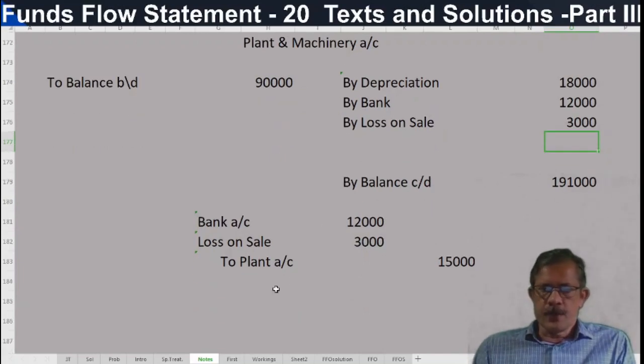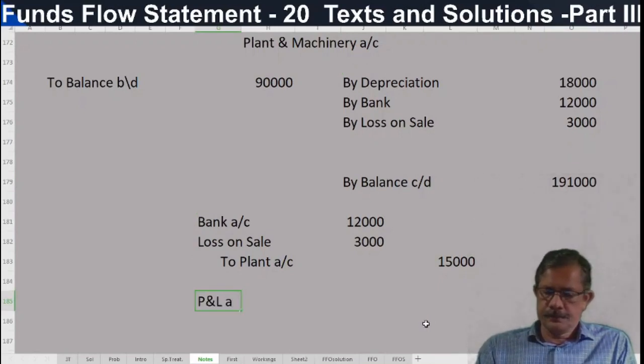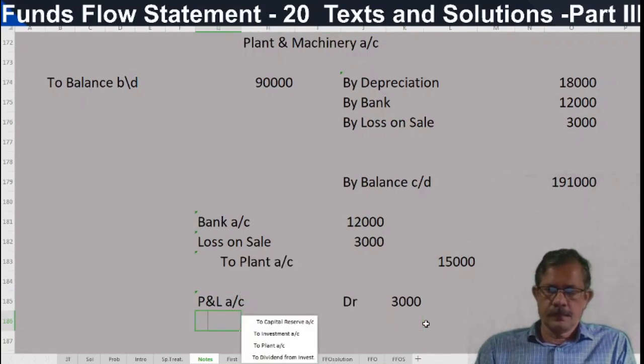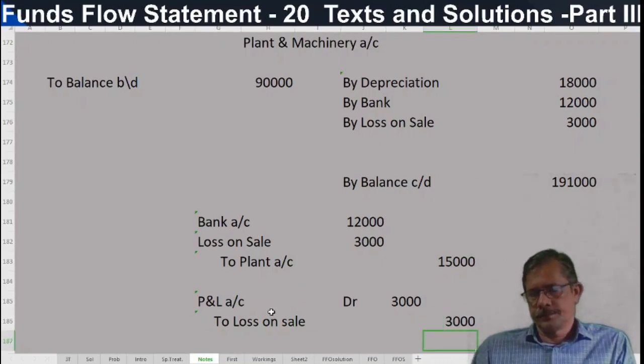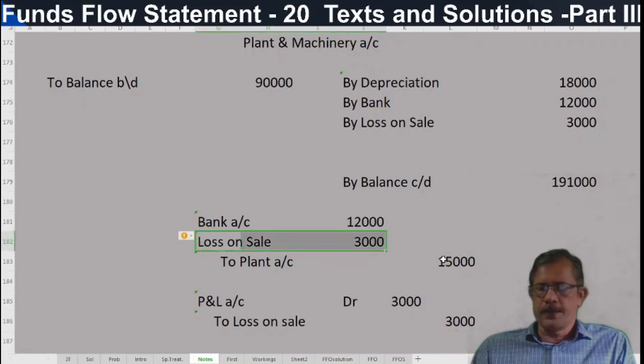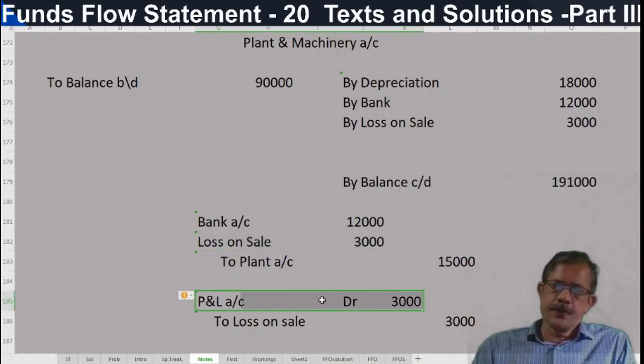So what is the entry for loss on sale? Transferred to P&L account. Profit and loss account debtor. How much? 3,000 to loss on sale 3,000. First entry, loss on sale 3,000 debtor to plant account. Second entry, at the end of the year, this 3,000 is transferred to profit and loss account.